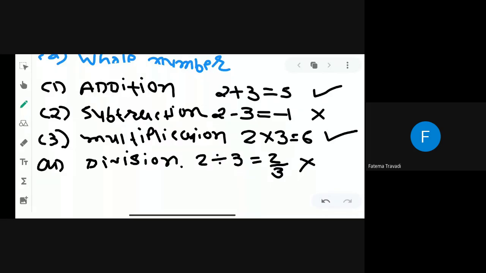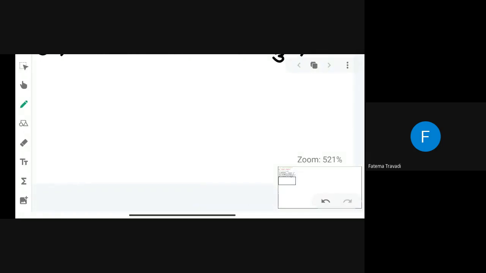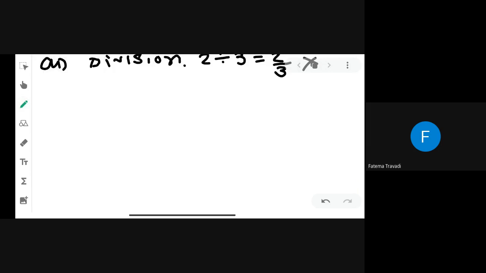Any doubt? No, sir. Okay, no problem. Okay, now second number, it is integer number.